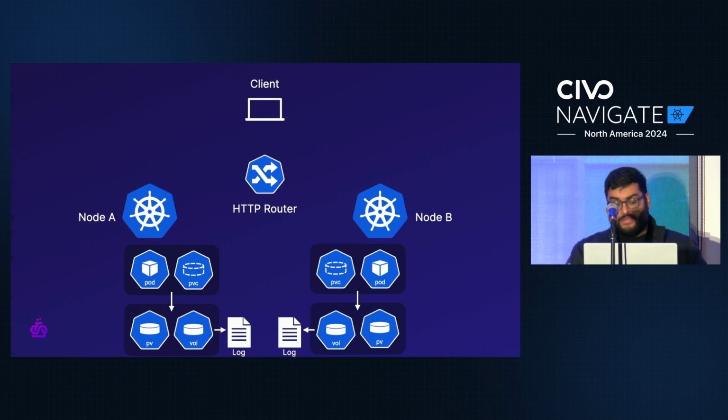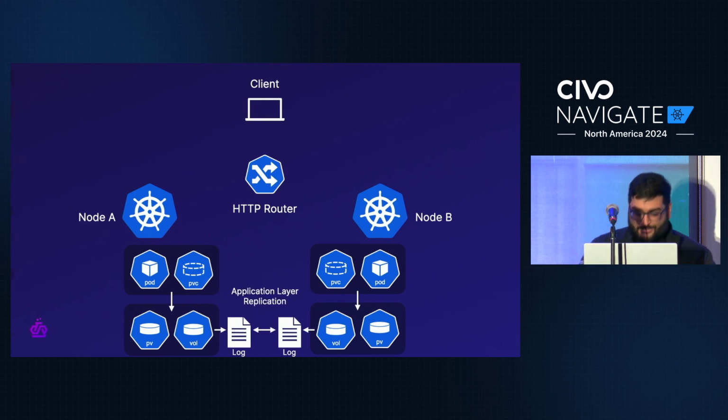Next, we'll begin by replicating our log file from node A, which, remember, contains the current state of the to-do list. We'll push those contents to the log file on node B. And of course, we're going to have to build some sort of custom protocol for this, right? A to-do list aware replication algorithm, so that we can actually push those changes. And we'll also have to modify our to-do list server so that we only acknowledge writes after we've pushed the changes to the other nodes, right? So that way we know we've always successfully replicated the log to node B.